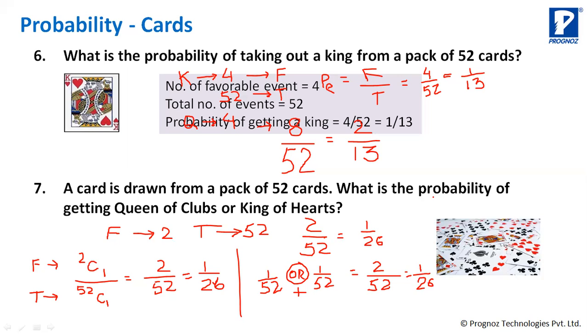Okay, here we solve with 3 methods, but the crux is number of favorable events by total number of events. That is how probability is calculated. Only what you have to find out, what is the total, what is the number of favorable events and what is number of total events. Then just divide and that is the answer. Okay.